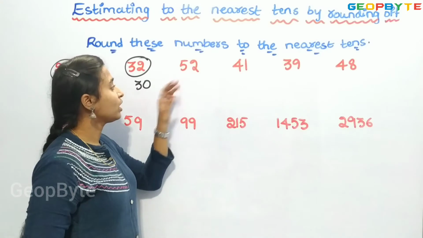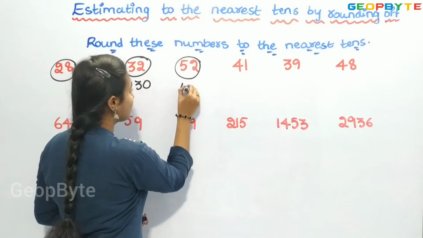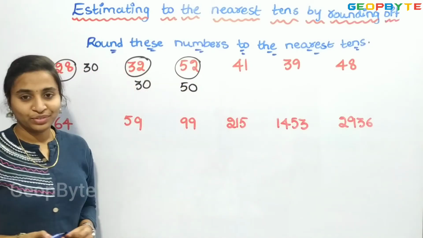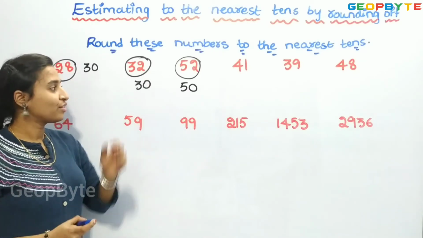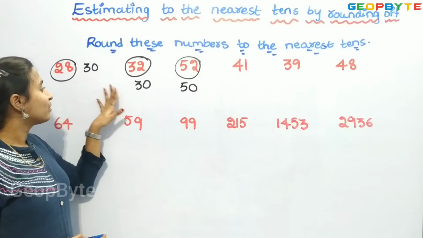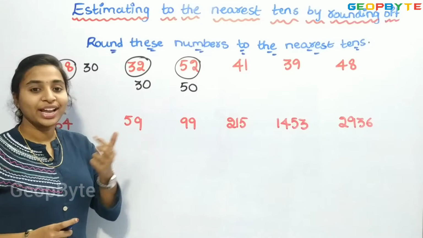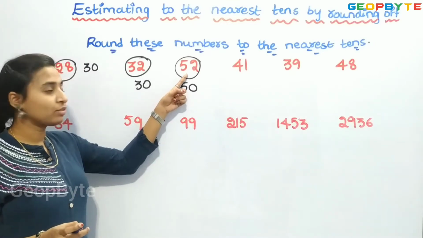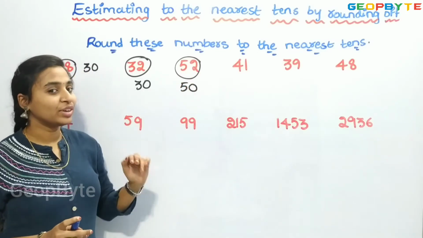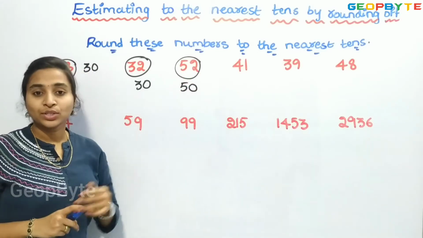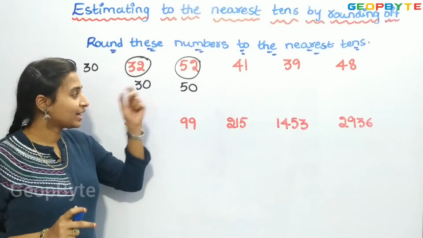Now, let us see for 52. 52 can be rounded off to 50, right? So, 50 will be the nearest 10 for 52. Same, we have seen the difference. Here also we need to check the difference for 50 and 60. As the number is in between 50 and 60, we need to check the difference between this number and 50 and this number and 60. So we need to find the smallest difference and then round off to that number.